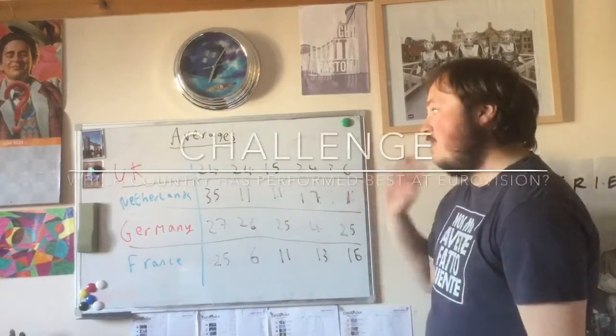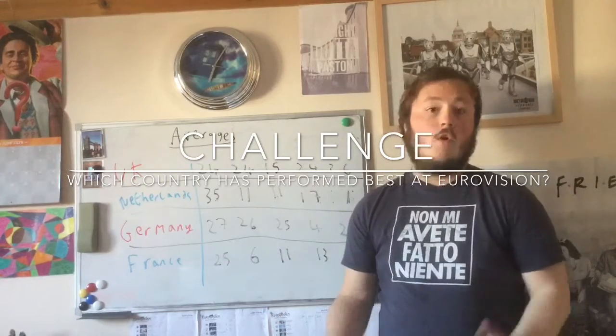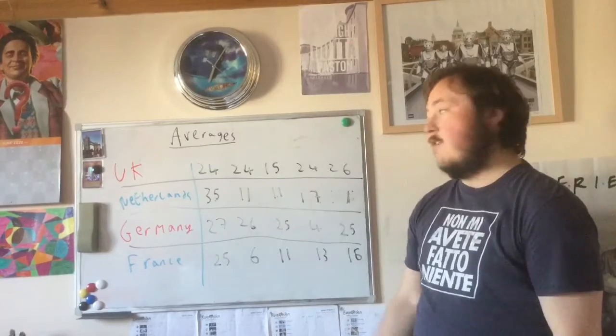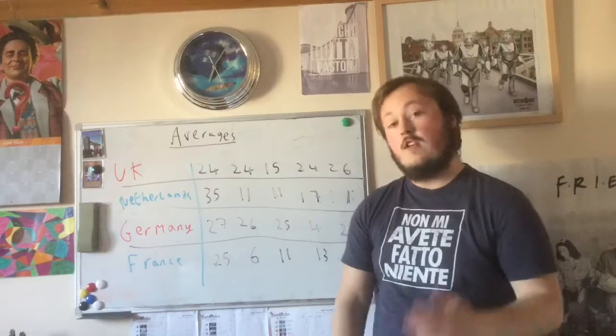Well, how do you think we're going to do this? We might have to work out the mean score. What is the mean score? How can it help us? How can it back up our argument? So your challenge today is to figure out which country is the best running country in Eurovision in the past 5 years.